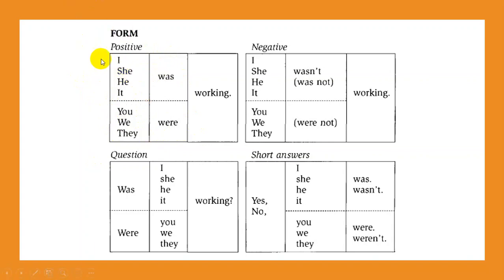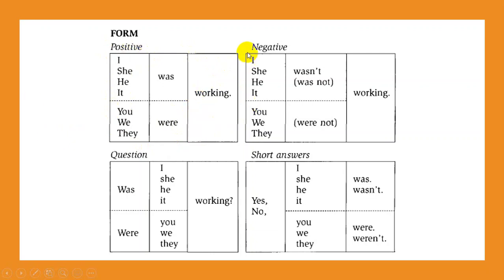When we use I, she, he, and it, always you have to put was. And the other case, when you have to use you, we, and they, is with were. And the verb is always ing, always. This is the part of positive form. The complement is really important too, but in this part we don't have it.